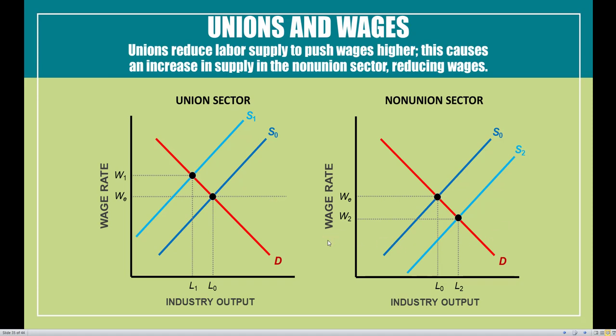And once again, what exactly do we have to do in order to get rid of this wage gap? We have to focus on the demand. Like we said before, it's a lot easier said than done. So in the union sector, we'd have to have some way to decrease the demand there. We'd have to have some type of way to increase the demand in the non-union sector, or a combination of both of these in order to reduce the wage gap of W1 minus W2. So essentially, the insider-outsider theory ties together with the other two theories within the segmented job markets hypothesis, along with the dual market hypothesis and the job crowding hypothesis.